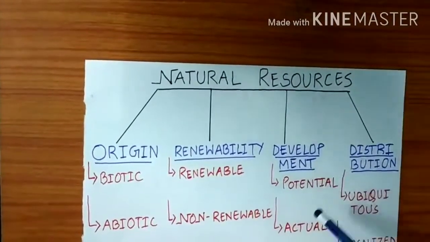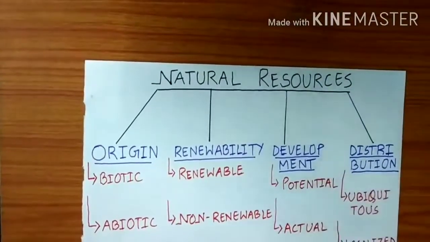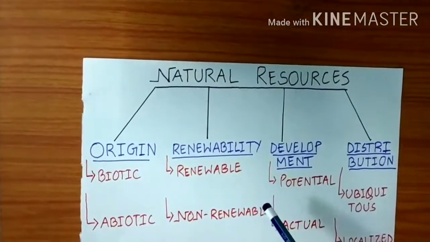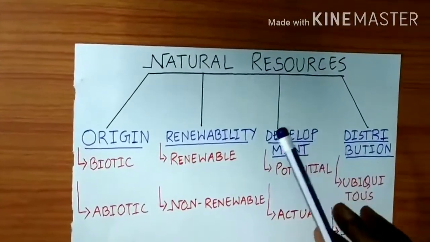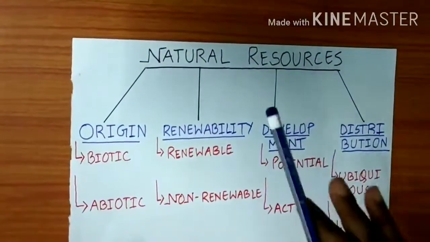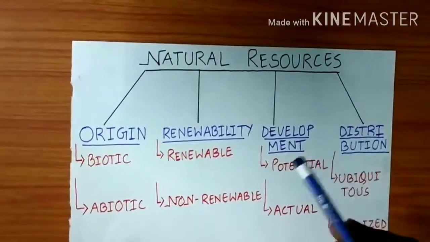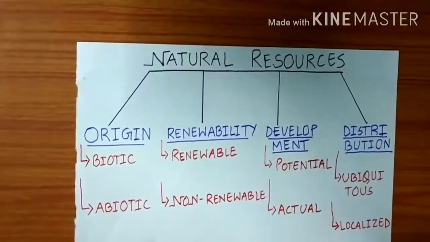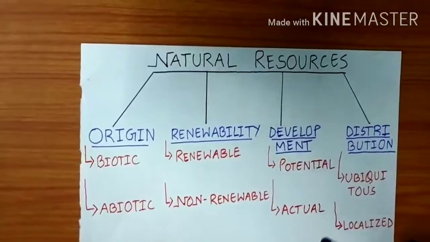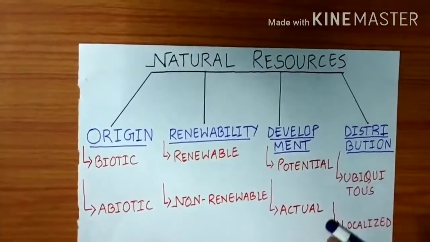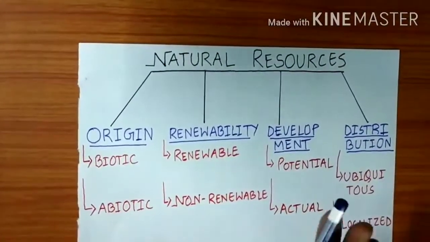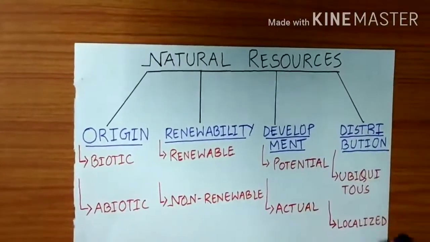Understand this portion. What are potential resources? Potential resources are the resources that have not been used to their full potential. That means we know that those resources are very useful, we know how they can be used, but they are not used up to their potential.